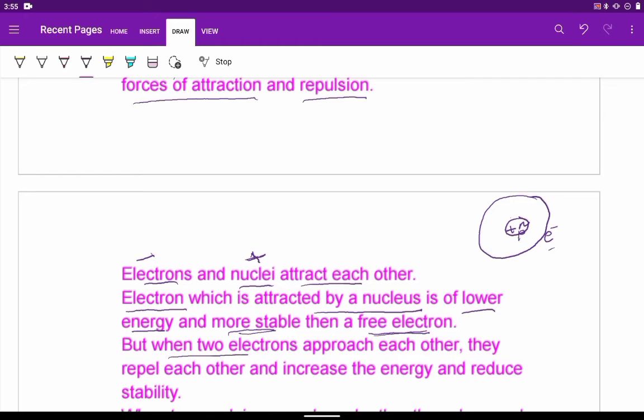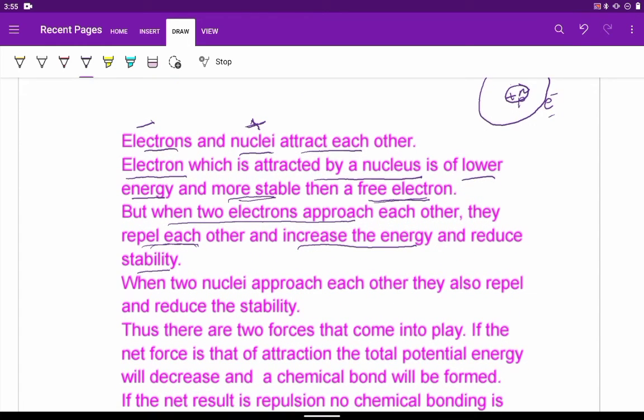But if two electrons approach each other, since they are both negatively charged, they will repel, because like charges repel each other. Whenever there is repulsion, there is increase in energy of the system, so the stability will decrease. That is, the stability is reduced. In the same way, when two nuclei approach each other, since they are positively charged, again like charges, they will repel and hence reduce the stability. So we see that there are two types of forces which are arising.